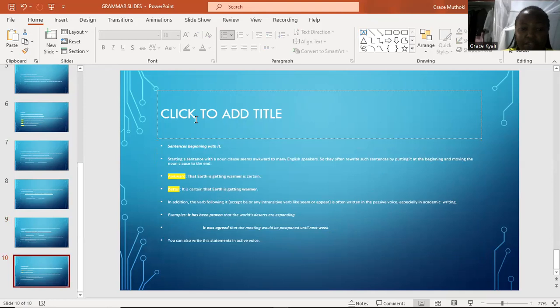In our last part of today's lesson, we're looking at sentences beginning with it and how they help to show a noun clause. Starting a sentence with a noun clause seems awkward to many English speakers. So they often write such sentences by putting it at the beginning and moving the noun clause to the end.